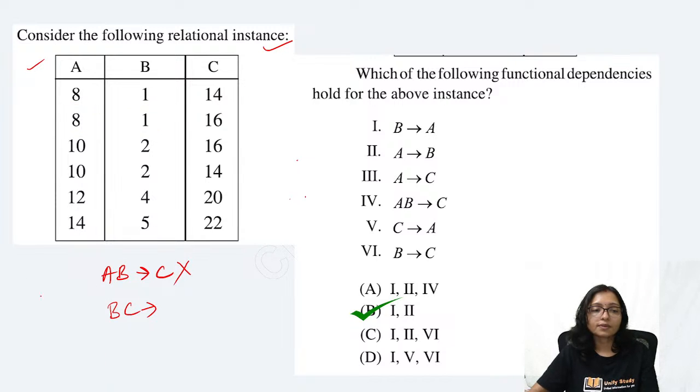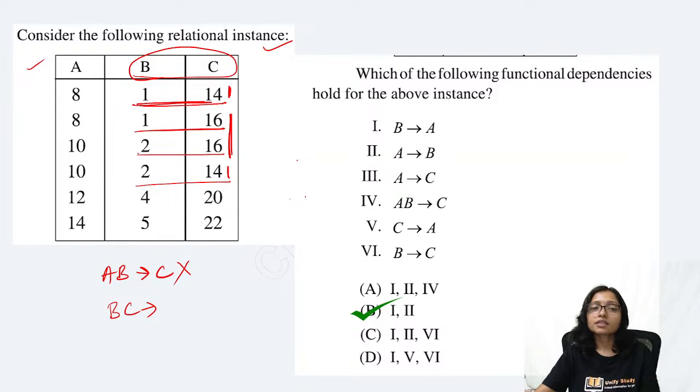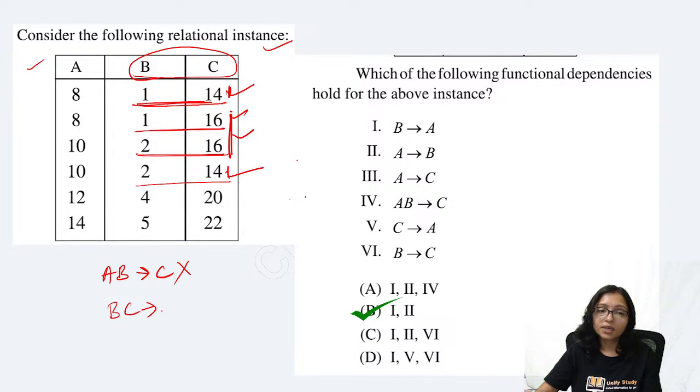Where was the problem? With the 16 and 16, 14 and 14. Now 14, 1, 16, 1, 16, 2, 14, 2. These are all different. If you are taking BC, then all are different. See that this is 114, this is 116, this is 216, this is 214. These are actually different data now. So BC implies A, that is correct.